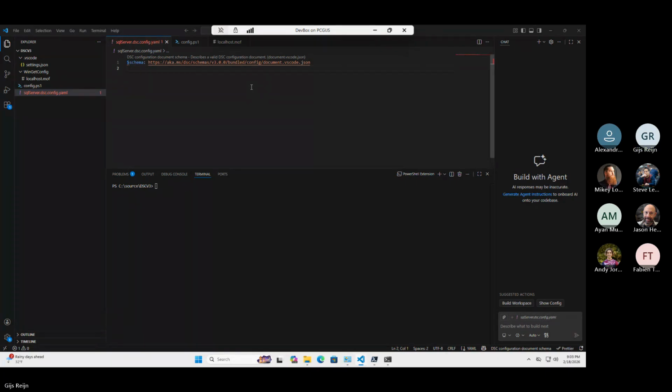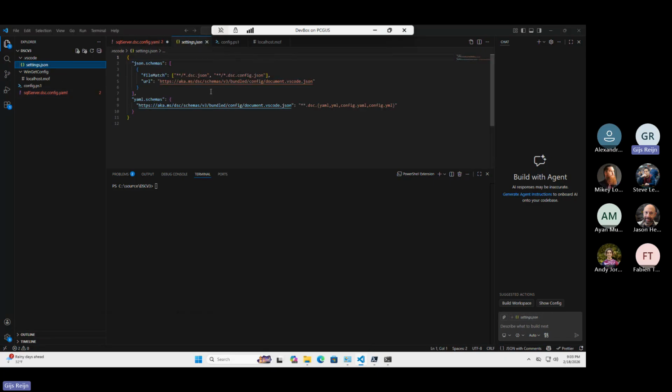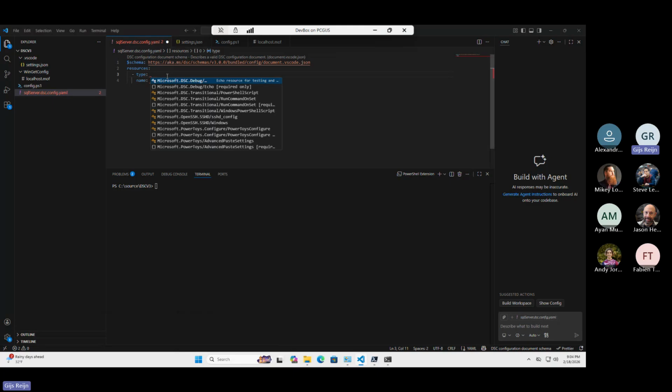It's on the Visual Studio Code extension that I created to enhance the authoring experience of configuration documents in Visual Studio Code. If you already have the schema here, I think Mike created some excellent documentation on how to get this enabled using the settings from Visual Studio Code. Whenever you're searching for resources, I now have my extension enabled as well.